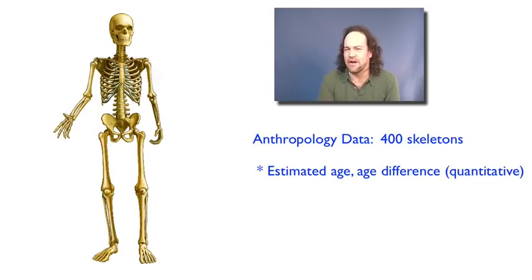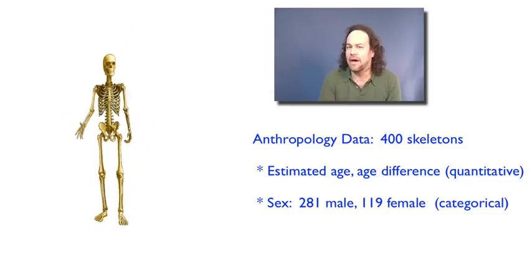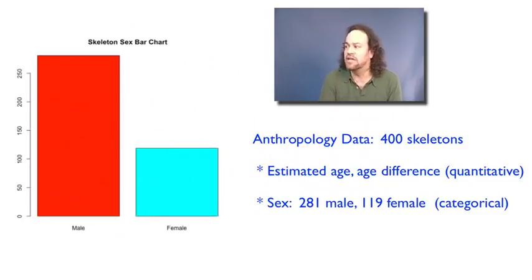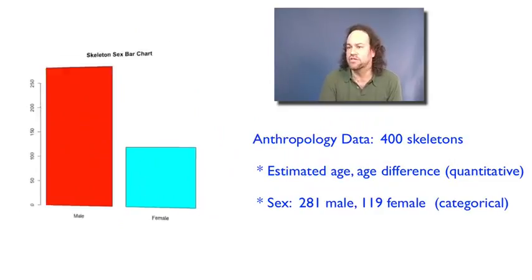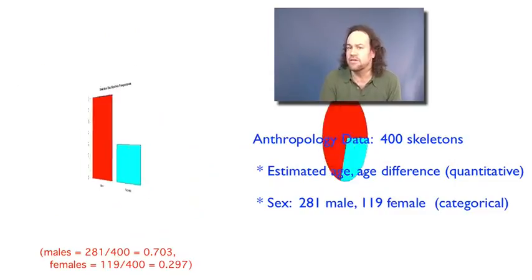But what about some other variables? For example, each of those skeletons has a sex. Is it male or female? Well, for that data, it turns out that 281 of them are male and 119 of them are female. So that's a categorical variable. You can't take the maximum or the minimum or the mean, but we can draw a bar chart. And here's a bar chart showing the sex of those 400 skeletons. If we want, we can also show the relative frequencies. Or if we prefer, we can make it into a pie chart.